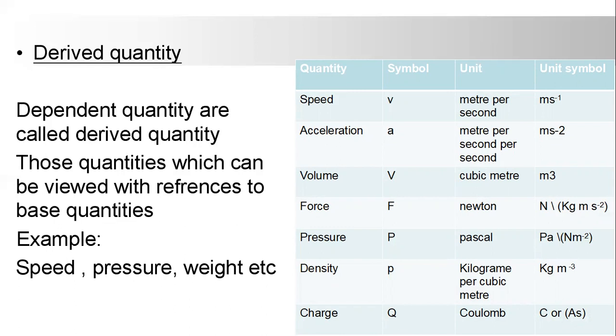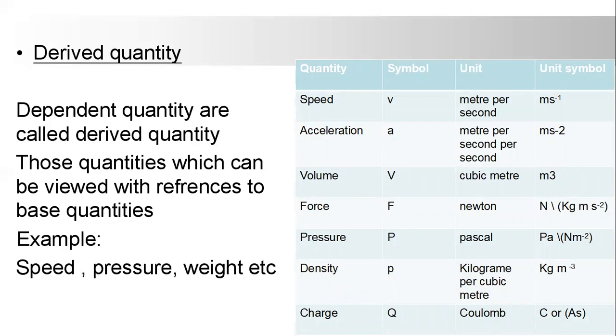Speed is represented by v. Acceleration is represented by a. Volume is represented by V. Force by F. Pressure by P. Density by rho. Charge by capital Q or small q.